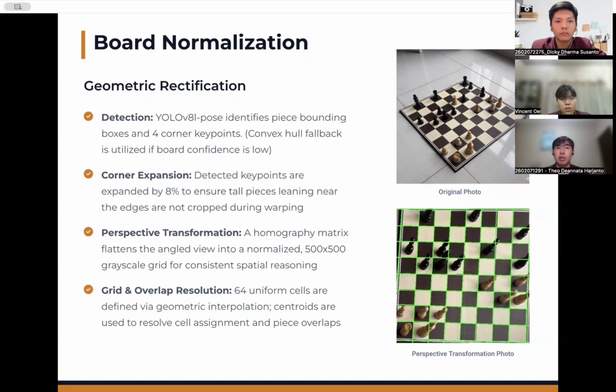We then expand those corners by 8% so that the tall pieces sitting near the edges don't get cropped during warping. From there, a homography warping flattens the angle into a normalized 500 by 500 grayscale grid. The grid then gets divided into 64 uniform cells through geometric interpolation, and each piece is assigned a cell based on its center point.